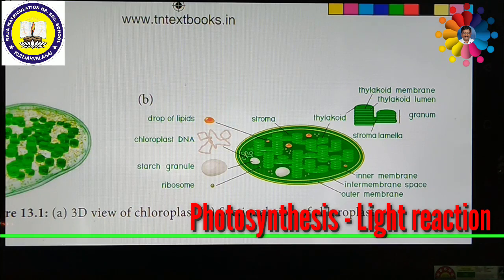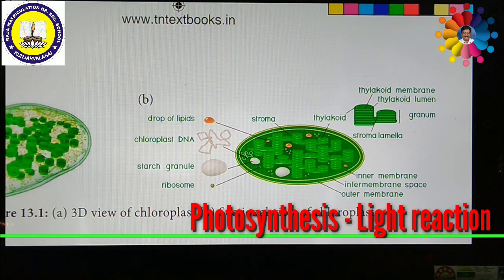So this is possible because of the chloroplast. Chloroplasts are the main site of photosynthesis, and both the energy-yielding process and the fixing of carbon dioxide, both the light reaction and the dark reaction, take place in the chloroplast.